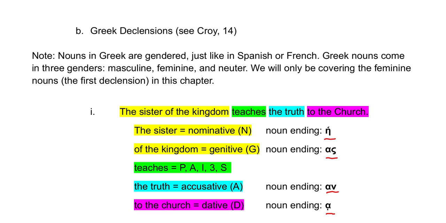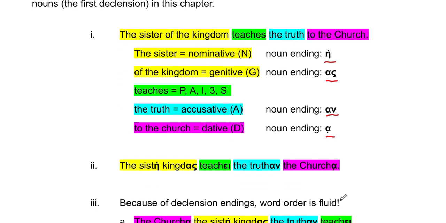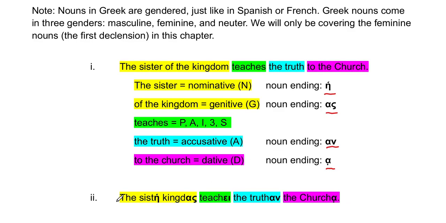All right, so now what we're going to do is we take these case endings and we stick them to the end of our words. So rather than reading the sentence as, the sister of the kingdom teaches the truth to the church, I'm going to speak a little bit of Greek and English at the same time, just so you can see them in action. So we'll read this as, the siste kingdos teache the truth on the churcha.